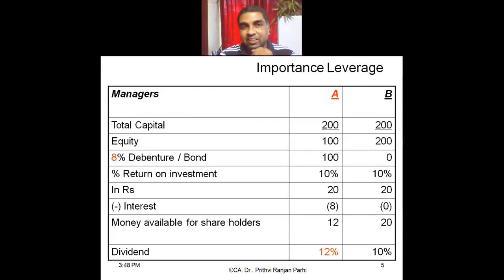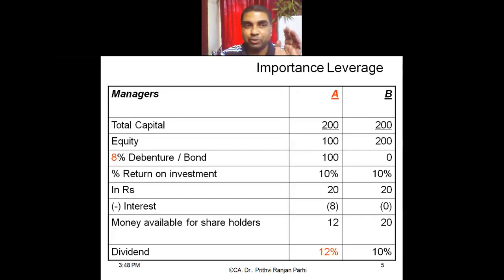So let us say the total capital, we are comparing two firms in fact. How much is the total capital for both the firms, A and B? 200. Okay, so total capital is 200 and 200.